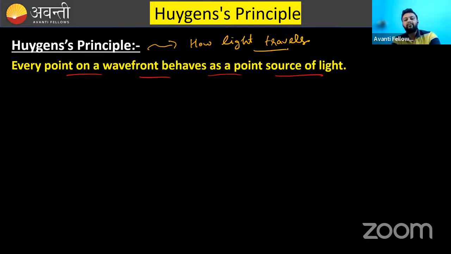And he can determine, or anyone can determine, the position of the next wavefront. So I will explain it again. According to wave theory, light travels in the form of waves, which has some wavefront. And if you know the position of one wavefront, then you can determine the position of the next wavefront using Huygens principle. This point is not to be explained here because it is not going to come in your NEET examination, how we can determine the position of the next wavefront. But we can do a simple question on that.